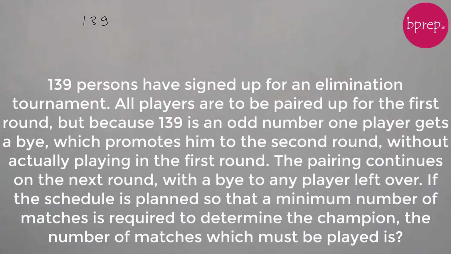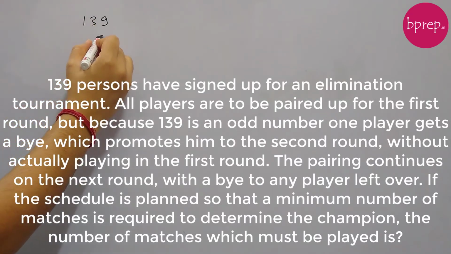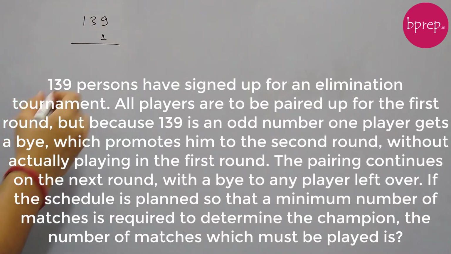Okay. So we need to find out the total number of matches which must be played to determine the champion. We have two ways to solve the problem. First way is, see, because there are 139 players and there will be only one winner, then there will be 138 losers.